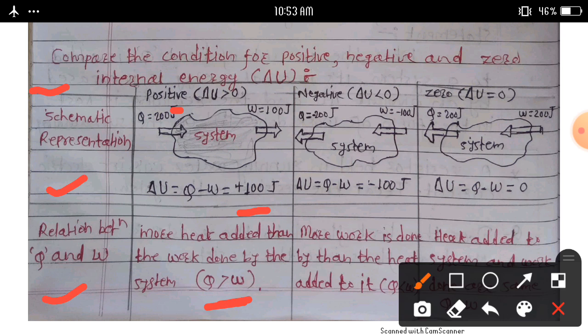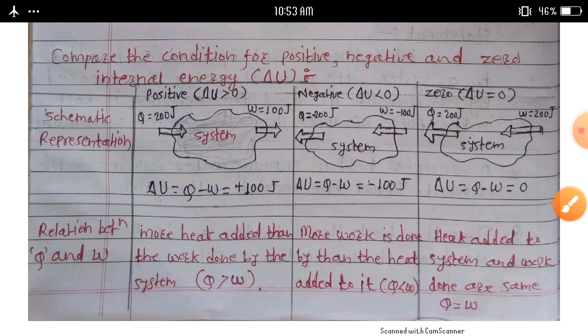Another case, negative internal energy, that is delta U less than 0. Here Q is equal to minus 200 joules, and W is equal to minus 100 joules. Consider this system.